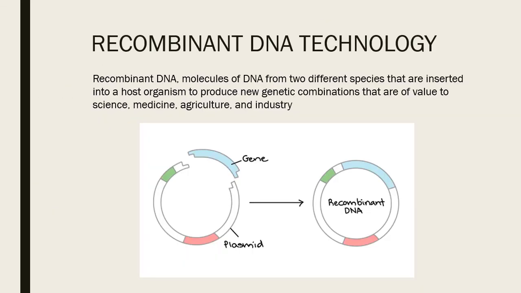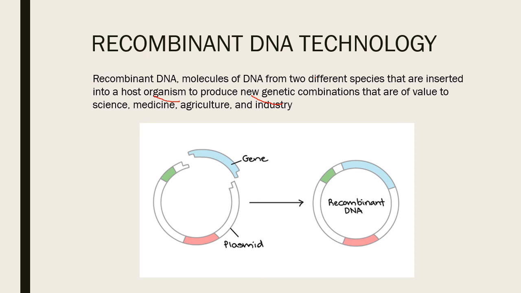So what is recombinant DNA? Recombinant DNA means molecules of DNA from two different species that are inserted into a host organism to produce new genetic combinations that are of value to science, medicine, agriculture, and industry. Or simply, recombinant DNA is all about cut and paste.